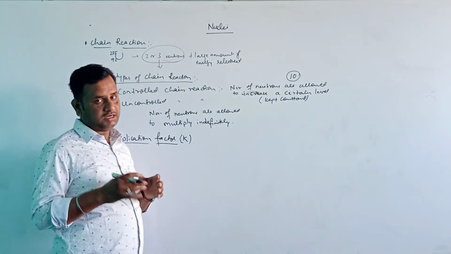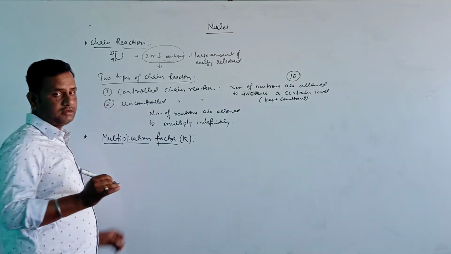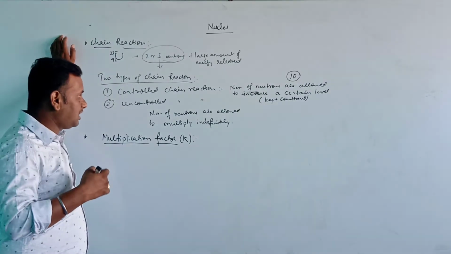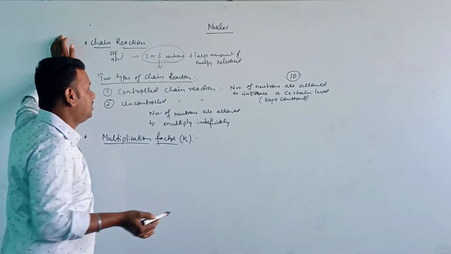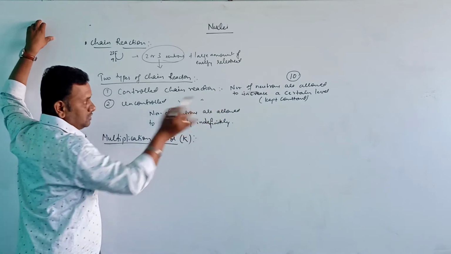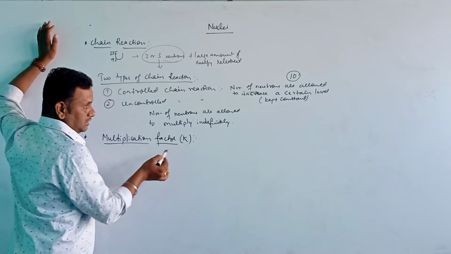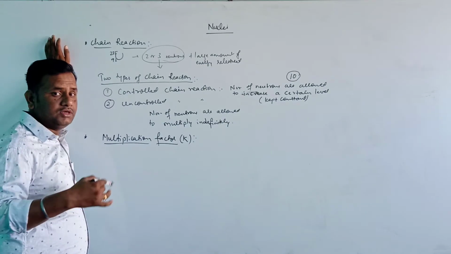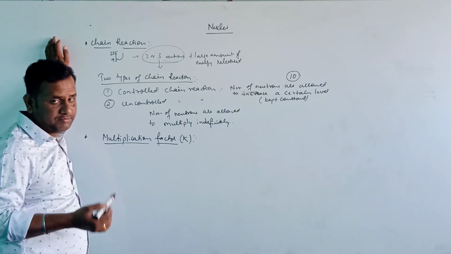Once again, I am repeating here: the chain reaction is happening only because of the number of neutrons. So that is called the multiplication factor. It is based on the multiplication of neutrons that the reaction is happening here.